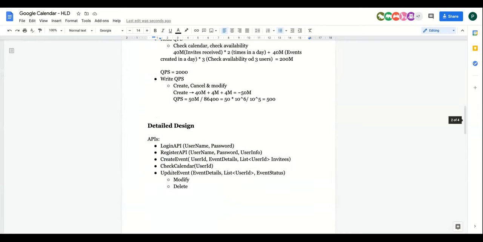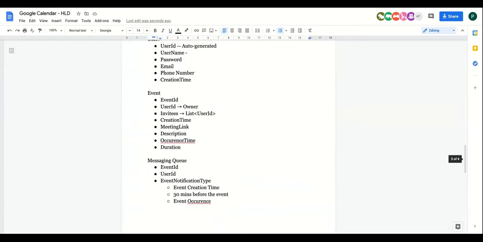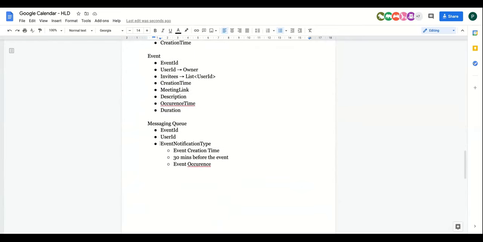So when you modify anything, update the event, then again the invite should be sent. Again, the notification should be sent. So you can have a creation time. So basically at that time, the event was updated. That is the time at which the new event of cancel is created, right? So you can say event timestamp, event creation, updation timestamp.